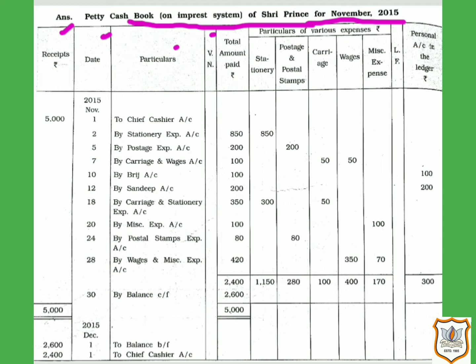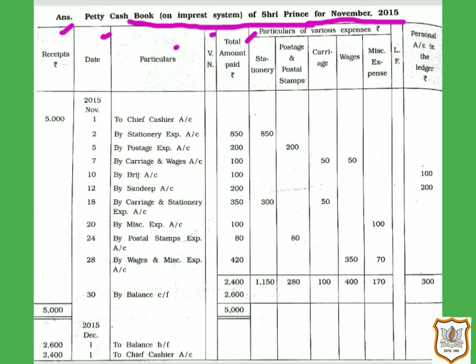The next column, that is voucher number. Here, the number of the voucher prepared while making payment of expense or the number of the receipt received is recorded. The next column, that is total amount paid. See, if more than one expense is paid, then the total of expenses paid on a particular date is recorded in this total amount column.